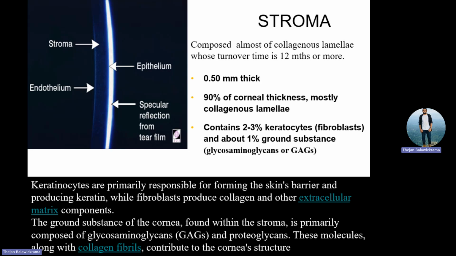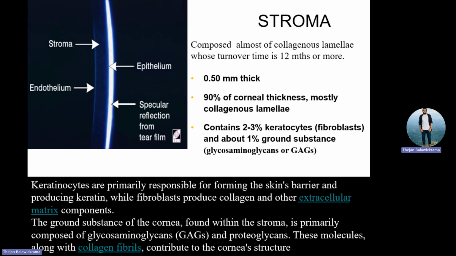So fortunately, if you have a specular reflection technique, you can see it, right? So we can practically see how the individual looks. Then what happens? It's the stroma, which is 90% of the thickness. It is 0.5 millimeter thick, while the cornea's total thickness is 0.52 or 0.67. So 90% of the thickness is covered by the stroma layer. The stroma's other name is substantia propria, right? And this is made from what?